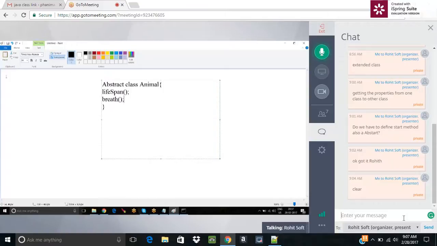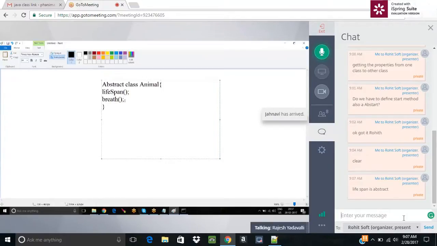Lifespan is different for all animals, and breathe is common for all the animals. Now tell me, which is abstract and which is concrete? Lifespan is abstract and breathe is concrete. Is it true? Yes, sir. Nikita, is that clear? Yes. Rohit?